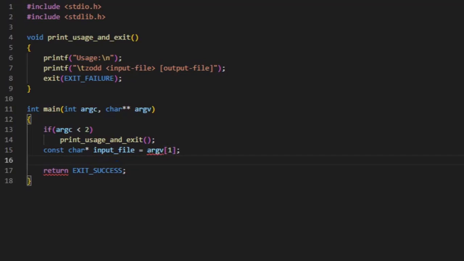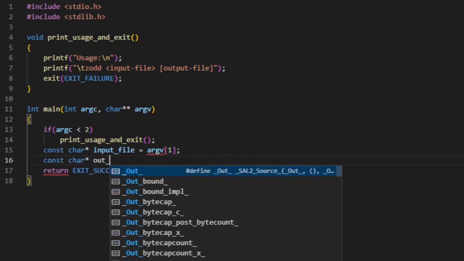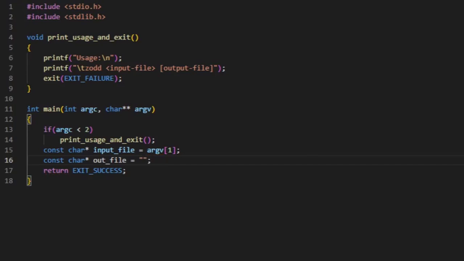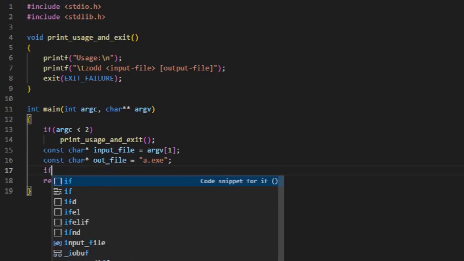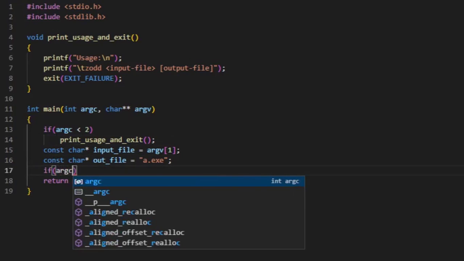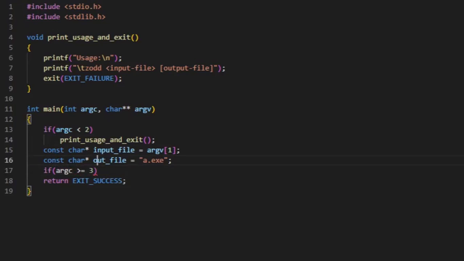Now const pointer output file equals, let's say, initialize with the default value, say a.exe. Now this is the standard for GCC. Like for example, if you just compile a program in GCC without an output file specified, it will dump a file called a.exe on Windows. So now here, if argc is greater than or equal to 3, means the third parameter is there, let's say out file is equal to argv2.